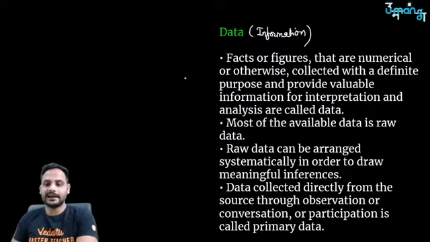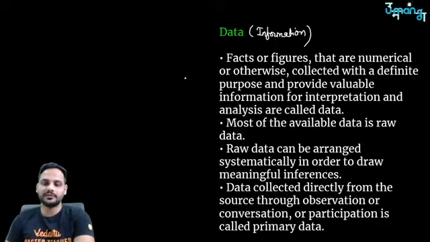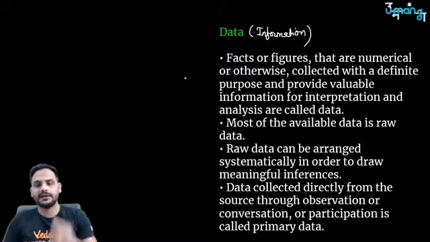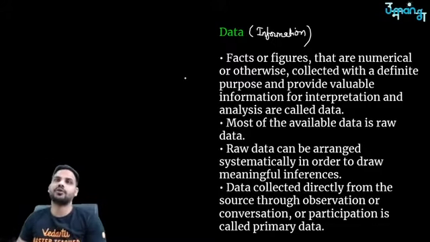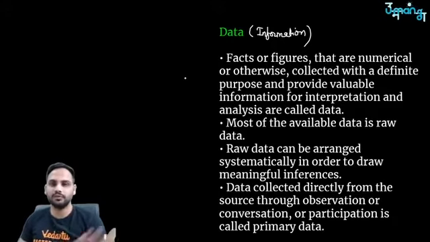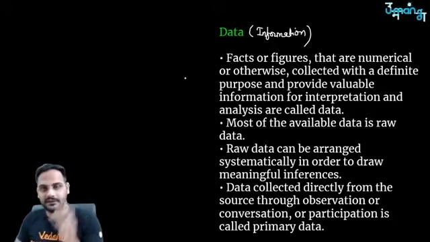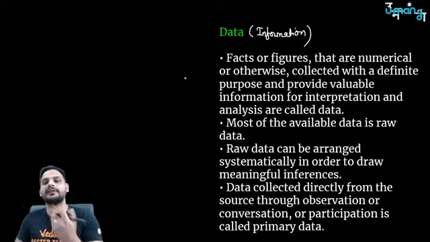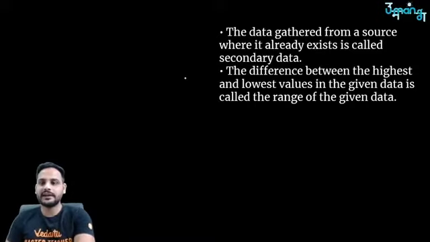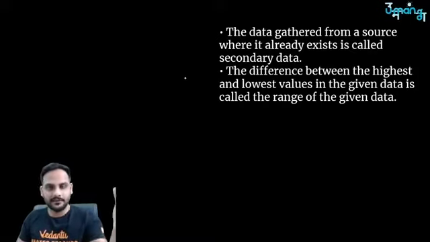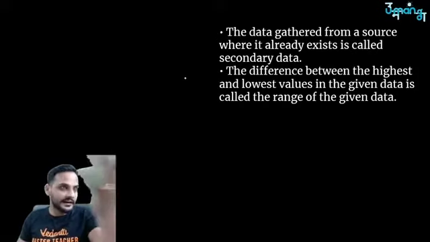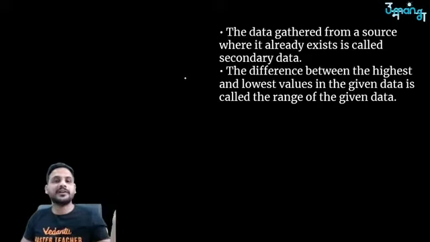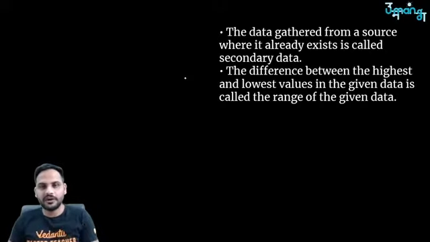Okay, data collected directly from the source through observation or conversation or participation is called primary data. When you are collecting data from the sources, for example, you want to find out the number of trees in your school, the student who will be collecting that data is getting the primary data and the data will be in the raw form. Okay, the data gathered from a source where it already exists is called secondary data. Now once that student has given that data, the number of trees and which trees are present in the school building, if the student submits it to the principal, now the principal has got the secondary data.